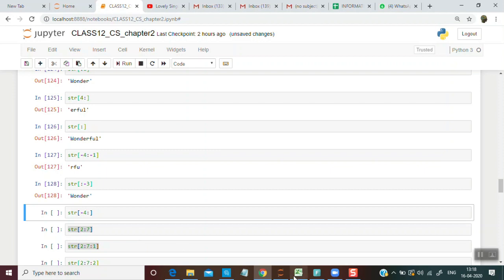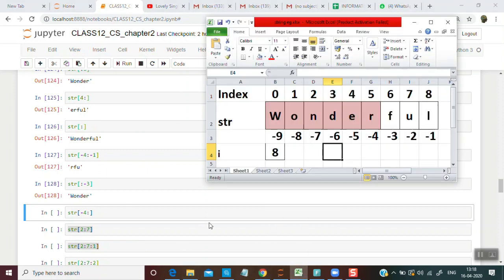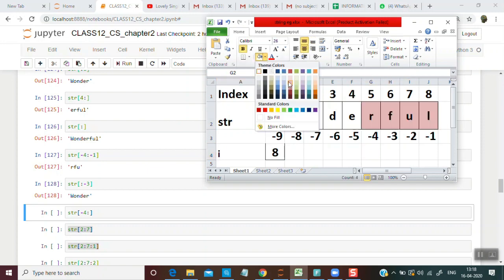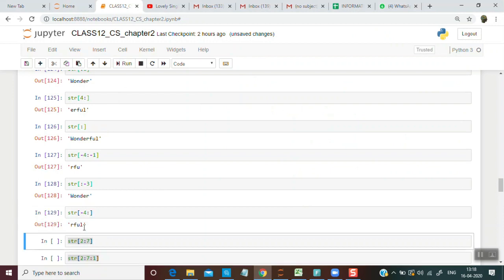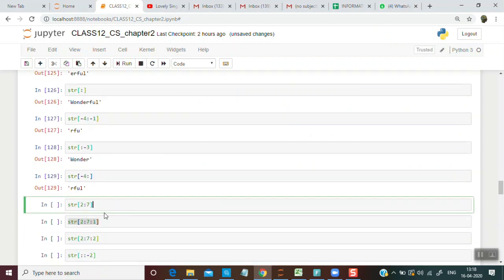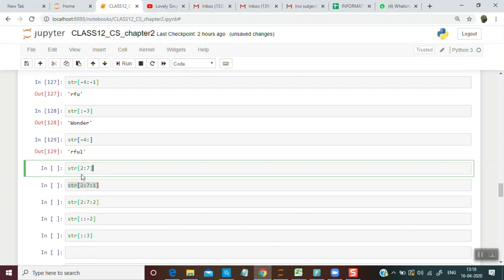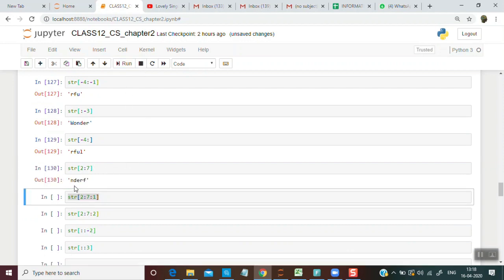Again, from -4, if it ranges till the end, we will have -4 till end. So this is RFUL. Run and see, RFUL. Okay. Now if I write [2:7], I get the output NDER.